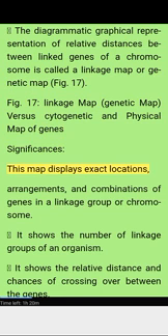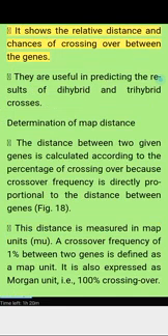Significances. This map displays exact locations, arrangements, and combinations of genes in a linkage group or chromosome. It shows the number of linkage groups of an organism. It shows the relative distance and chances of crossing over between the genes. They are useful in predicting the results of dihybrid and trihybrid crosses.